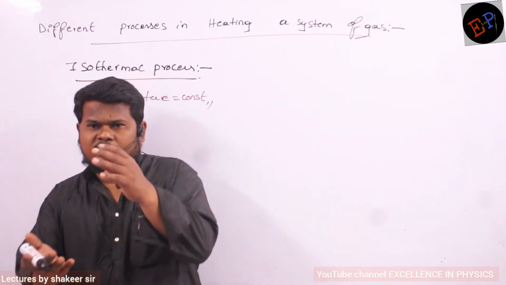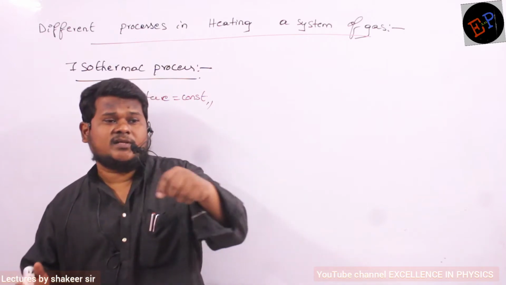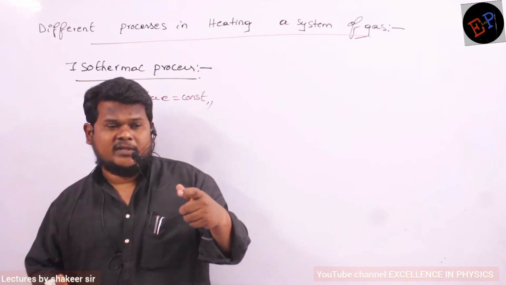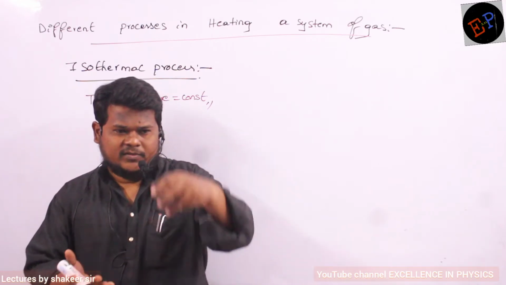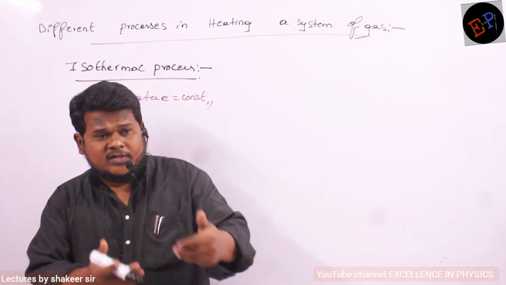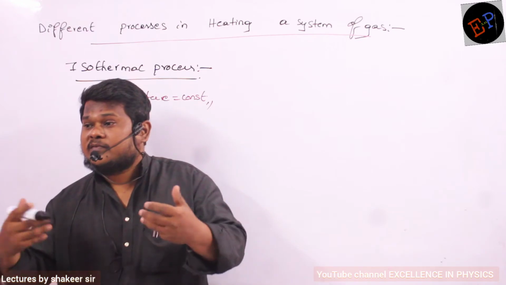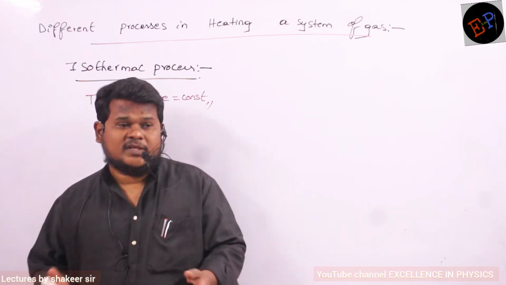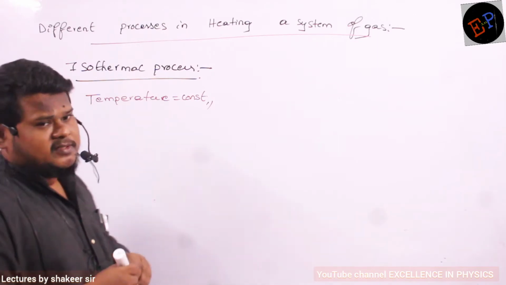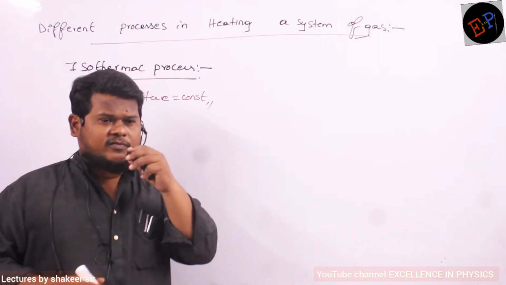For example, if you are taking a system containing gas where a piston is present, and you compress that piston, then you are doing some work, no? If you are compressing a piston, you are doing some work. So that work converts into internal energy of the gas. Are you able to understand? Automatically the temperature of the gas will increase. For example, we know the law of conservation of energy, no? Energy cannot be created, energy cannot be destroyed.